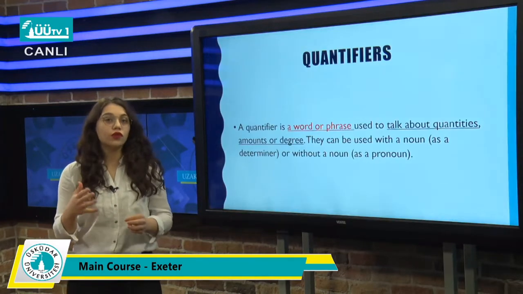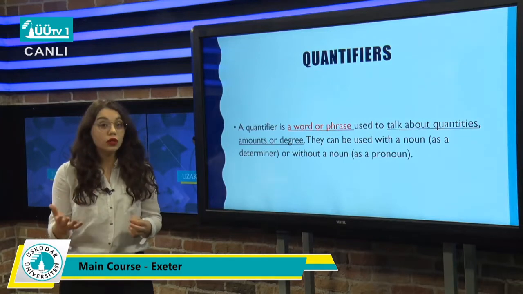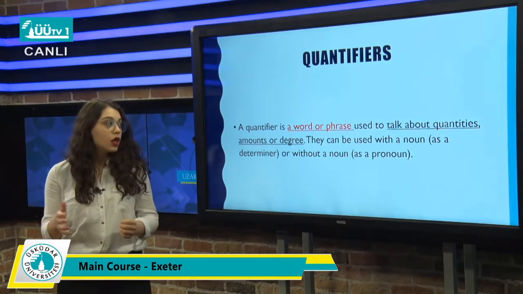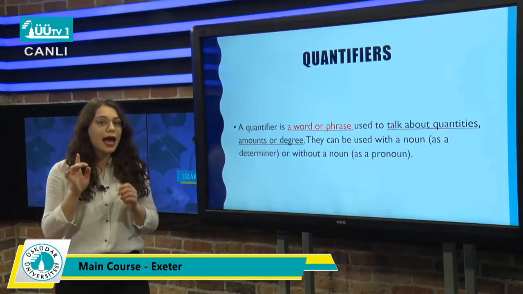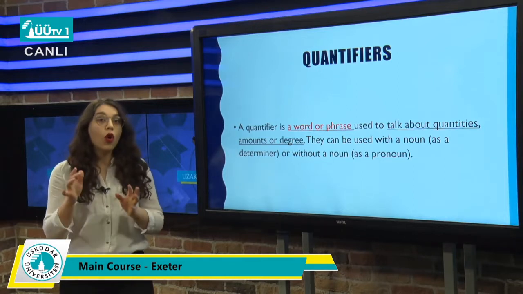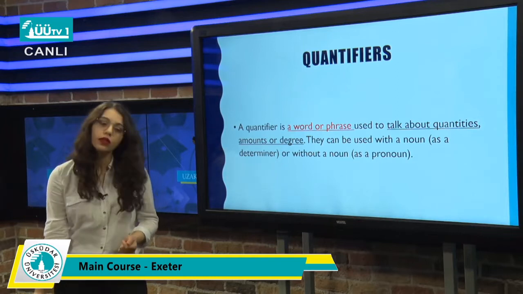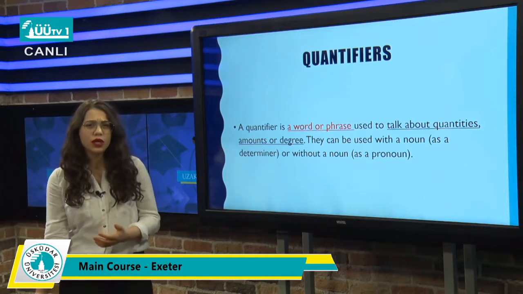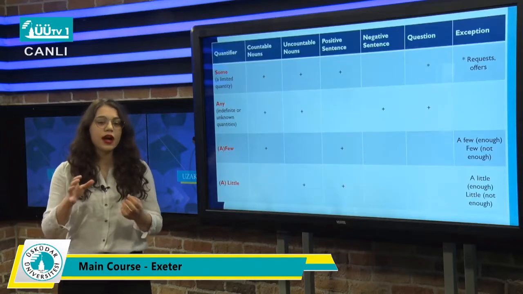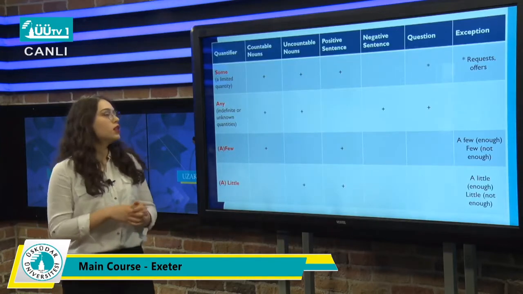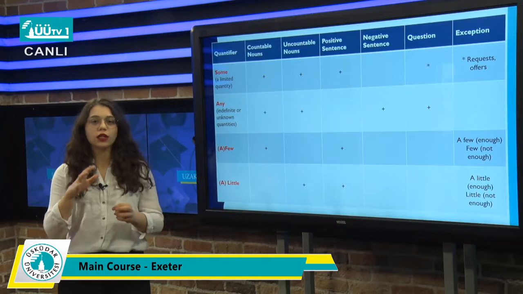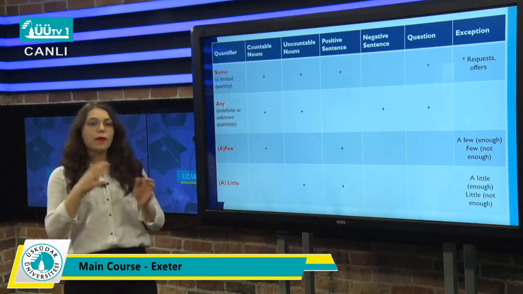A quantifier is a word or phrase that is used to talk about quantities, amounts, and degrees. They can be used with a noun, as a determiner, or without a noun, as a pronoun. So let's start with something that we know, let's revise what we know first, okay? We are going to start with the things that you know already, some and any.